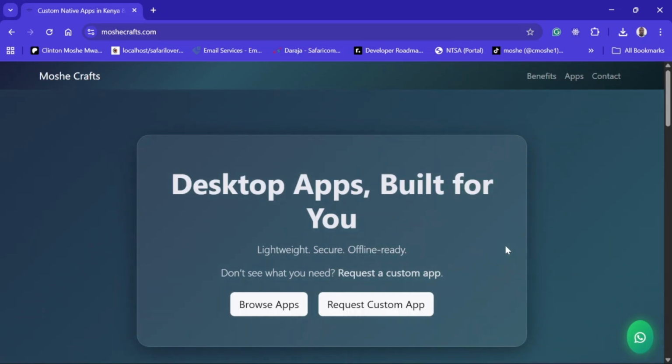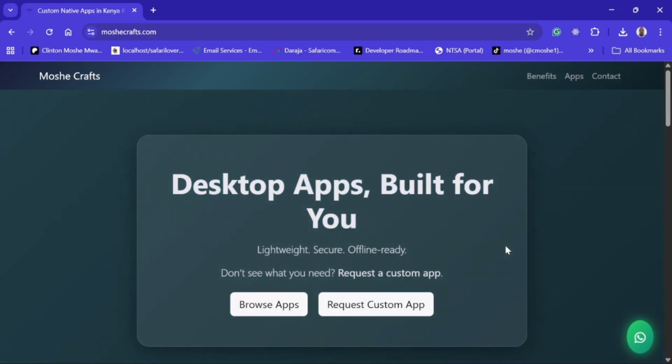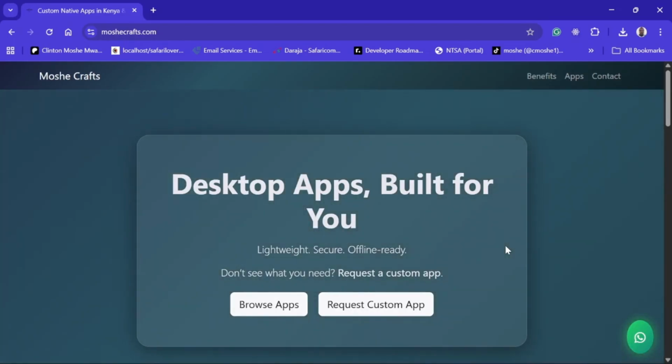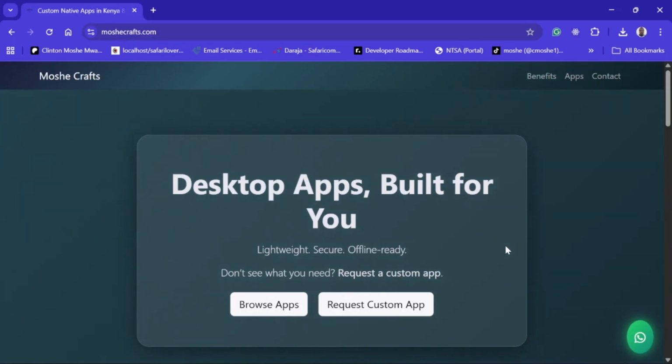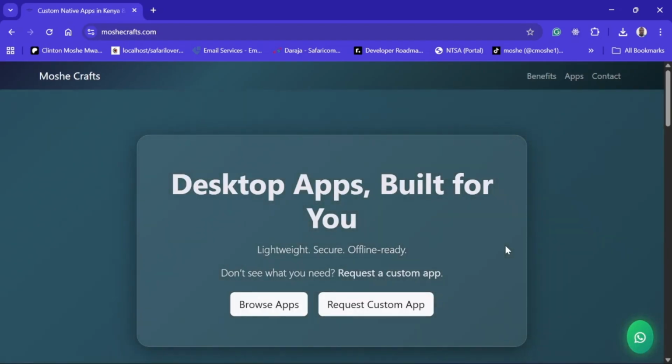Hello guys, so for quite some time I've been thinking, what if there is one place where somebody can just go download a desktop application and just install it, start using it in their businesses, office, school, church, hospital, clinics, you can name them. So currently I couldn't find such a place, and all the software is available.